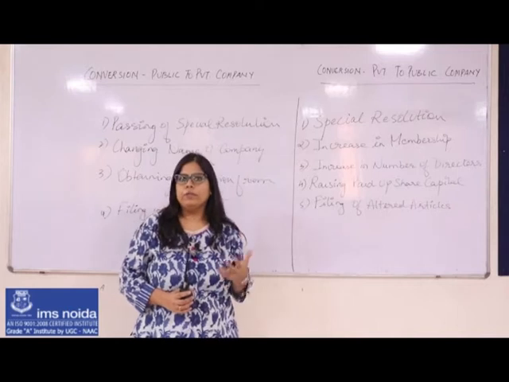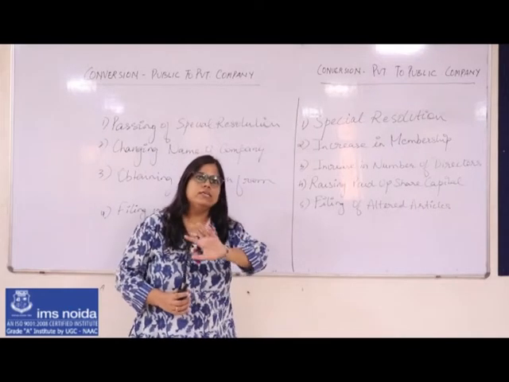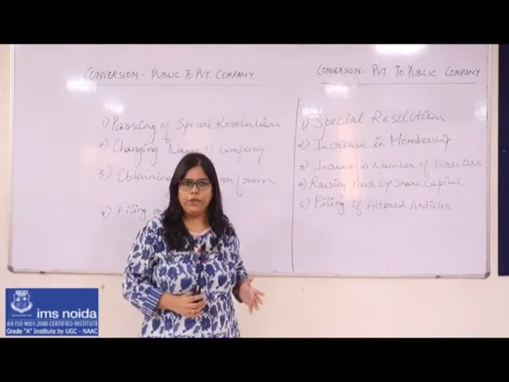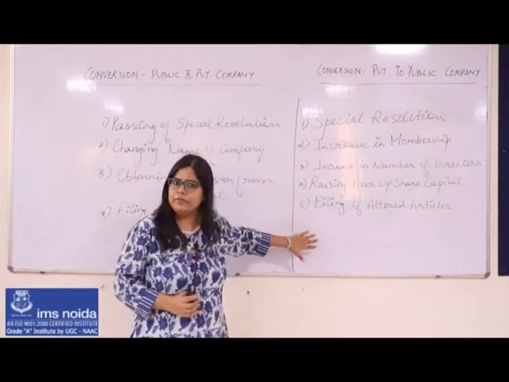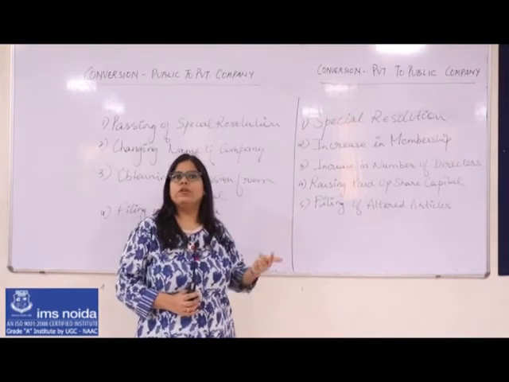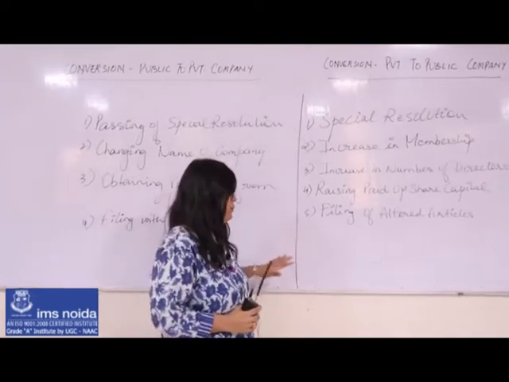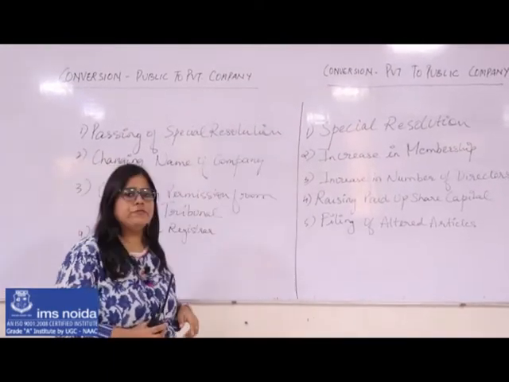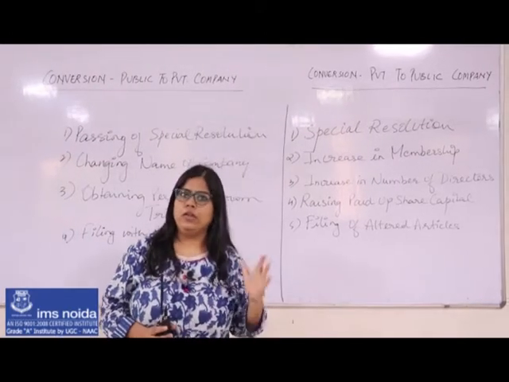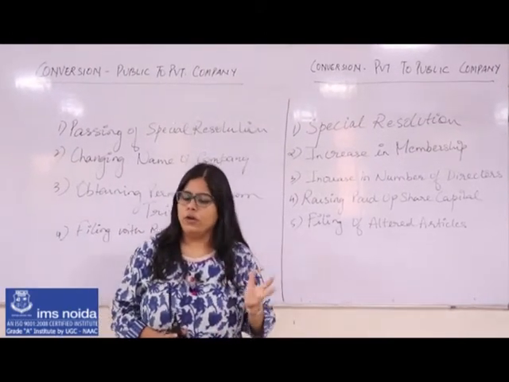So what a private company is supposed to do when it wishes to convert itself into a public form of company. So as you can see, there are 5 steps. Each step holds its own importance because these are conducted in the same order as it is defined. Let's begin it with the first one. First one says that special resolution. Now what this special resolution is all about?